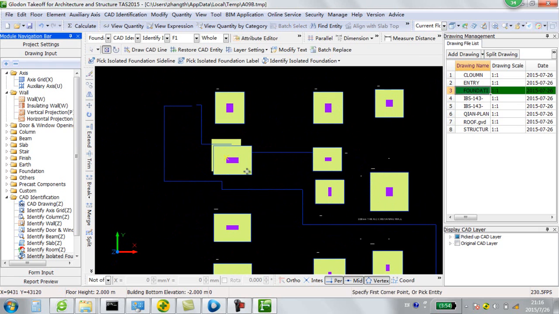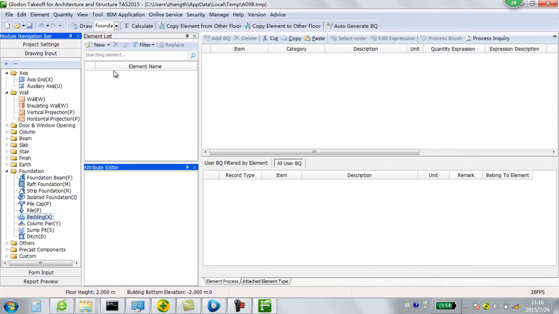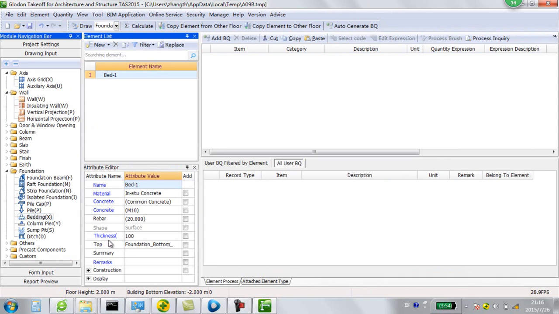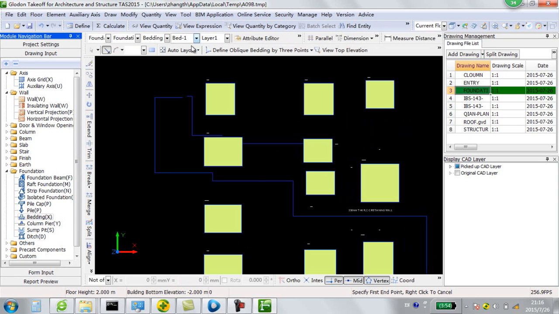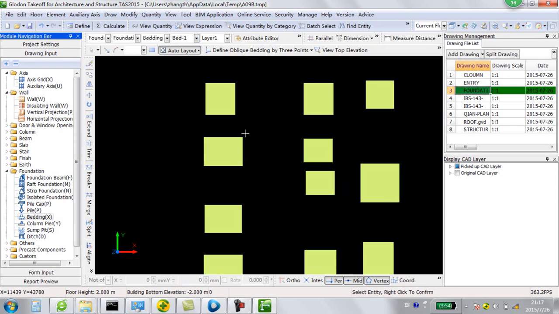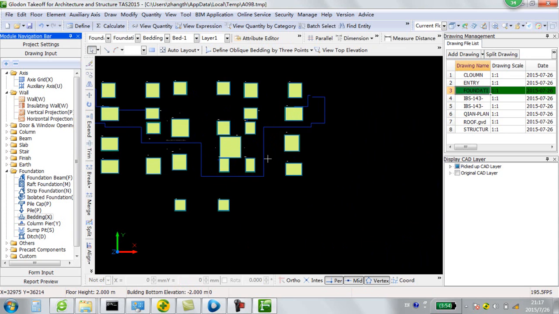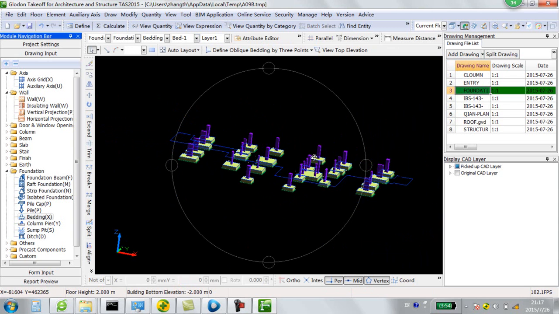We know that in the project there is always banding under the footings. Now we create new area banding. We give the thickness 100 mm. We draw the banding. We use auto layout based on the isolated foundation. We give the extension 100 mm. One click, now we can get all the bandings. We check the 3D view.